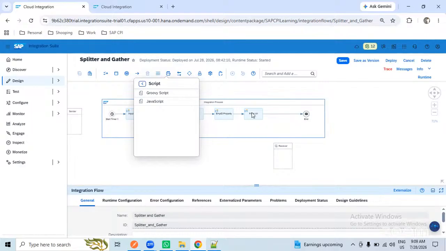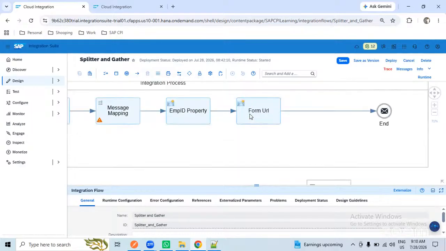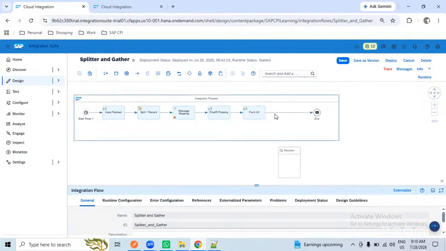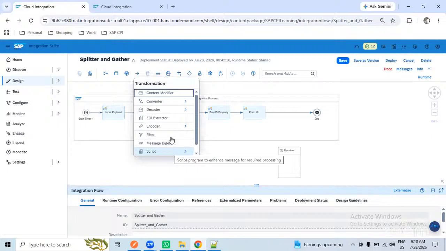If you are creating the headers in the content modifier, how to get the property into the Groovy script, that also we can do using Groovy scripts. And if you are creating any headers, how to get the header into the Groovy script, that also we can cover. Using Groovy script, there will be a lot of advantages that we can discuss.